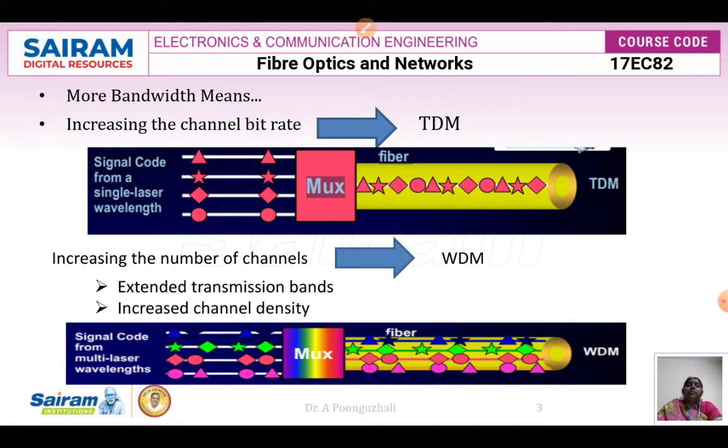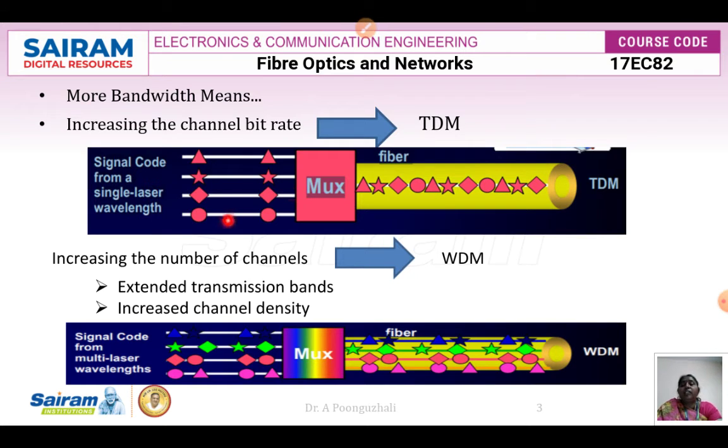It can be increased by going for TDM, that is the time division multiplexing technique, or the wavelength division multiplexing technique. But when I go for time division multiplexing, I can increase only the channel bit rate. How is the channel bit rate increased? You take a signal from a single laser wavelength, where you have the different signals, and all of these are multiplexed in a time division manner, then sent through the fiber and propagated.